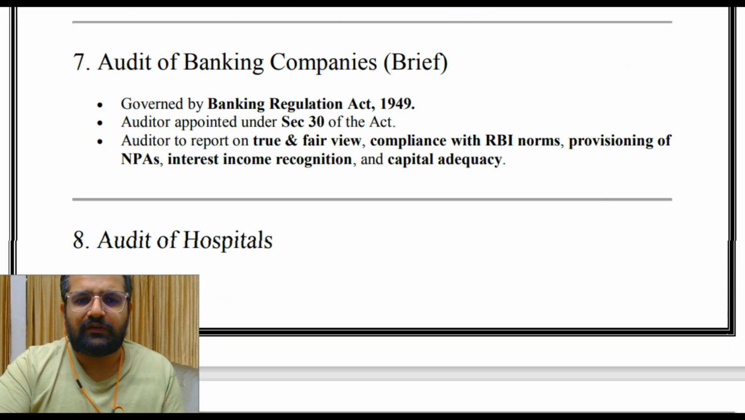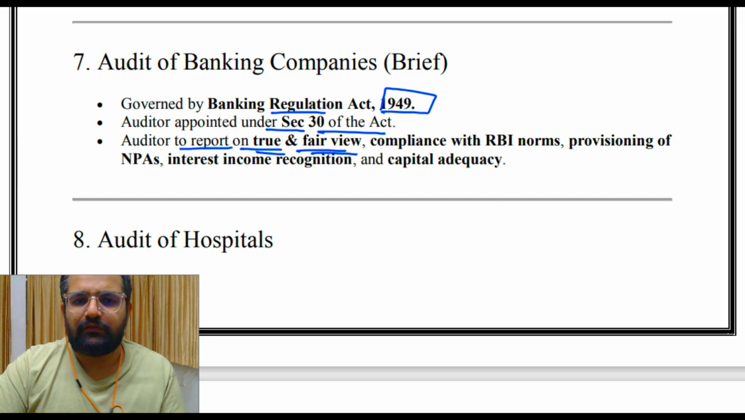Then audit of banking companies, governed by the Banking Regulation Act 1949. The auditor is appointed under Section 30 of the Act. The auditor is to report on true and fair view. What is true and fair view? This is one of the questions as well. It has come in previous years: what is true and fair view. We have done this. Compliance with RBI norms, provisioning of NPAs, that is non-performing assets, interest income recognition and capital adequacy.